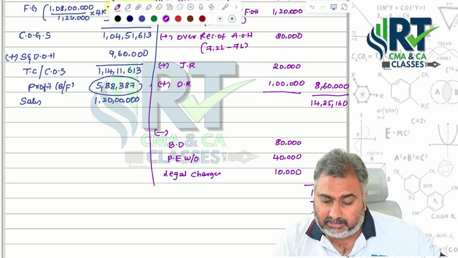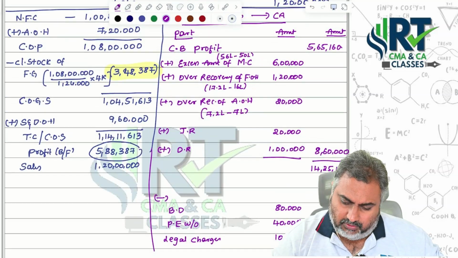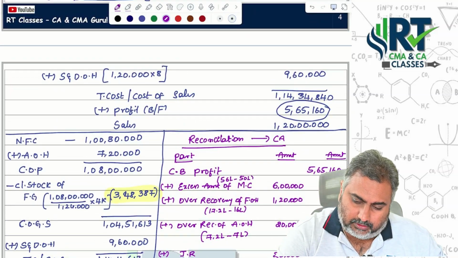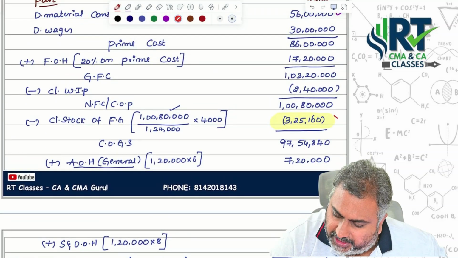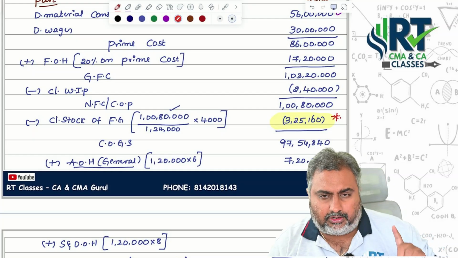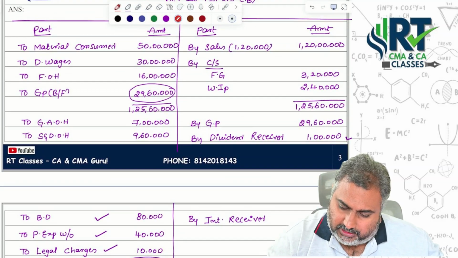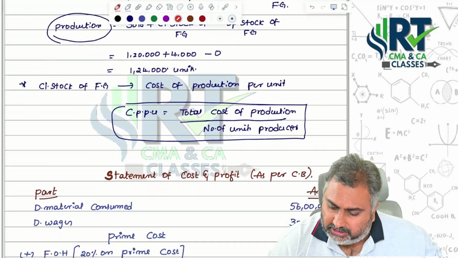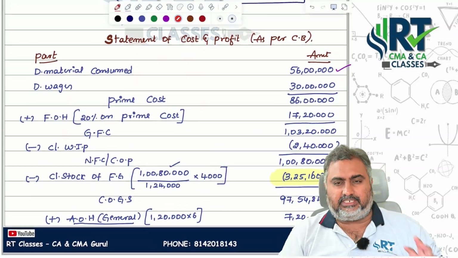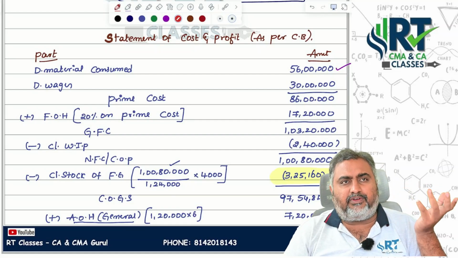Yeah, wait sir, 1 minute. One more point was there. What is that? Closing stock. Closing stock. Yes sir. How much showing in costing books? 3,25,160. How much in finance point of view we are showing? 3,20,000 only. Here how much? 3,25,160. Closing stock you are showing more means profit will increase, sir.